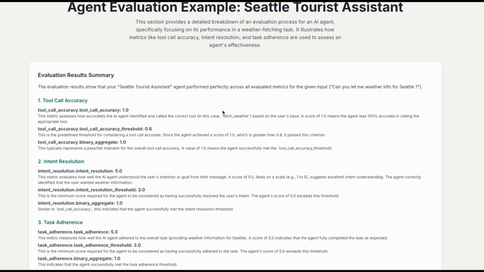Tool call accuracy will tell me whether the agent uses the correct tool to get the information, and intent resolution will tell me whether the LLM agent identifies the intent properly. Task adherence tells whether the LLM is able to perform the required task to respond back to the user query.